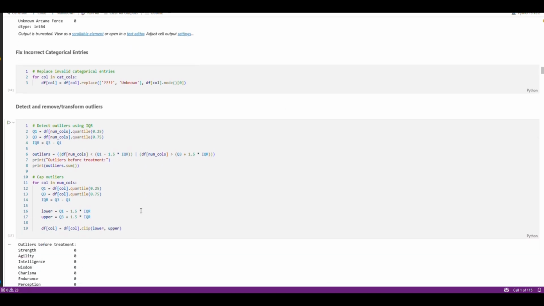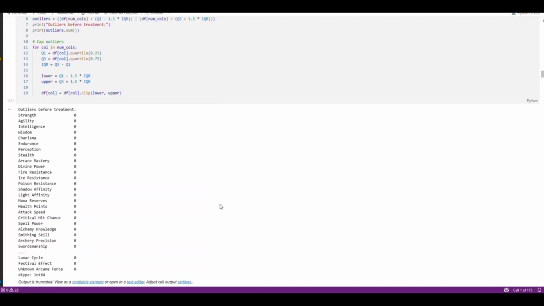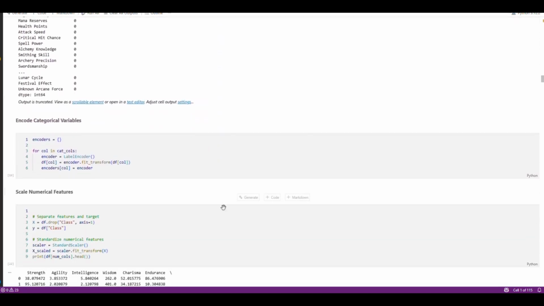After that, I detected outliers with the IQR method. Instead of removing rows, I kept the extreme values so the dataset remained intact, while minimizing the effect of outliers. Finally, I standardized the numerical variables using a standard scaler so that all features are on the same scale before training the machine learning model.